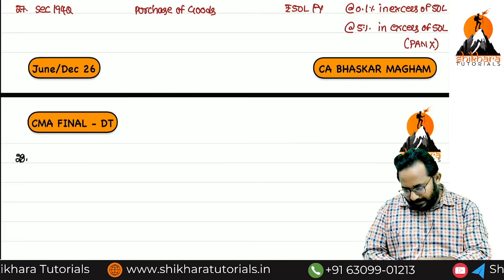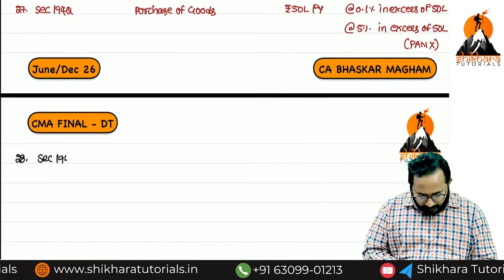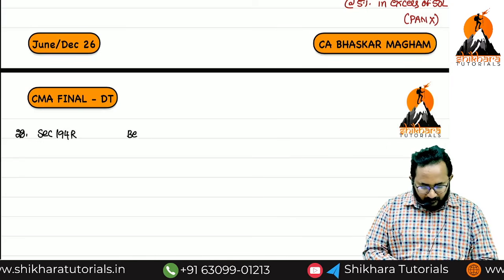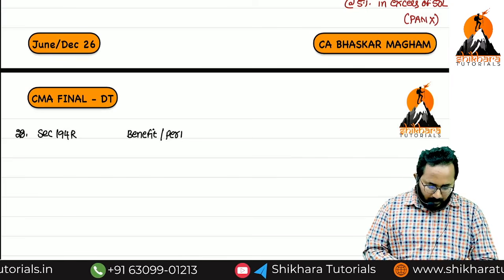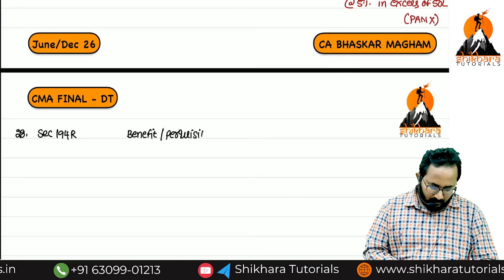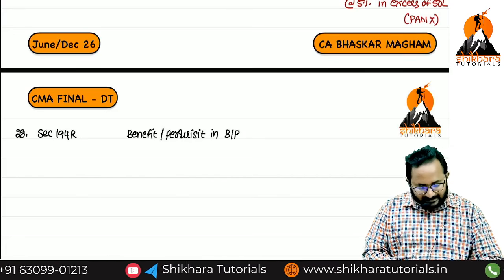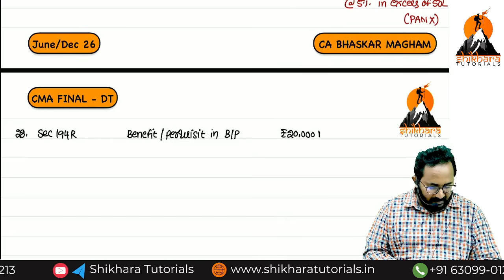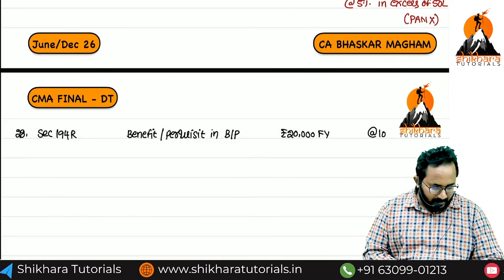Next, 28th we can discuss. What is the 28th one? 194R. Can you tell me, 194R is nothing but benefit or perquisite in business or profession. What is the threshold limit? Rupees 20,000 in a year. TDS at the rate of 10%.